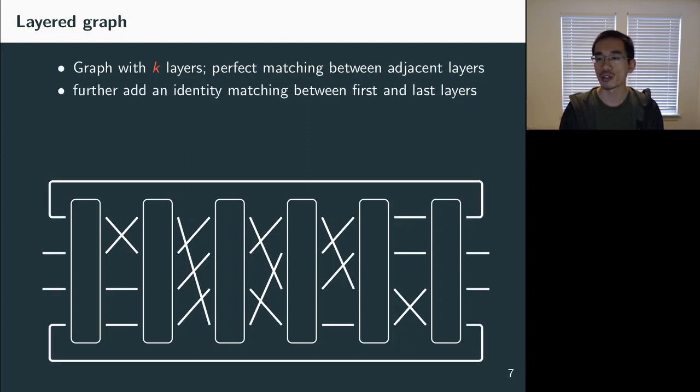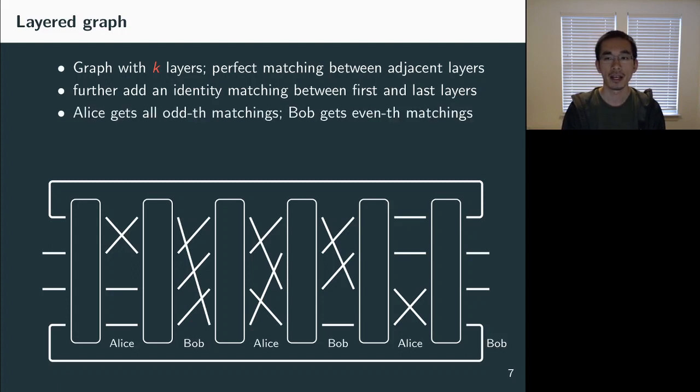And further, we're going to add an identity matching between the first and the last layers. Namely, we add an edge between the ith vertex in the first layer and the ith vertex in the last layer. And then Alice will get all the odd matchings and Bob will get all the even matchings. So it is not very hard to see that both players in this case will get a perfect matching, and these two matchings will be disjoint from each other.